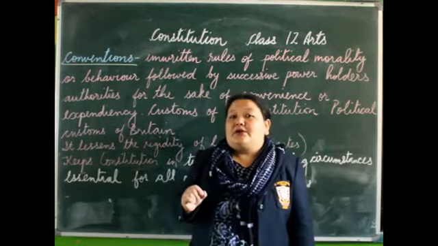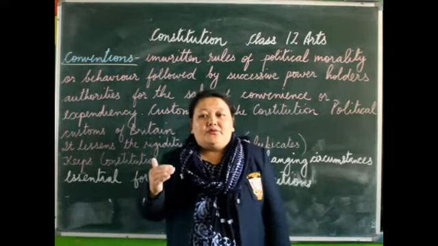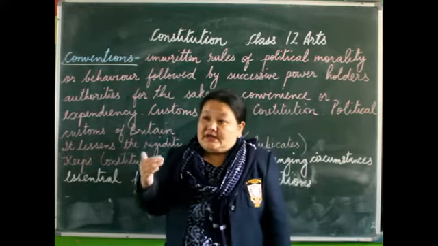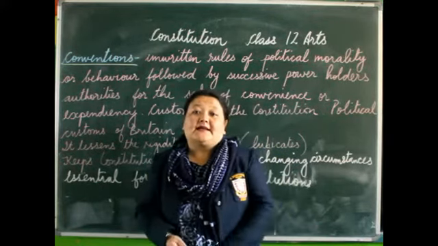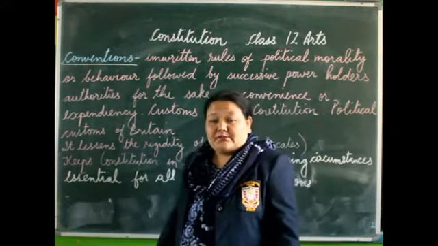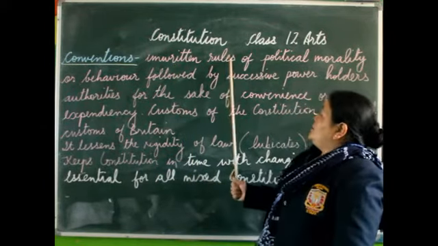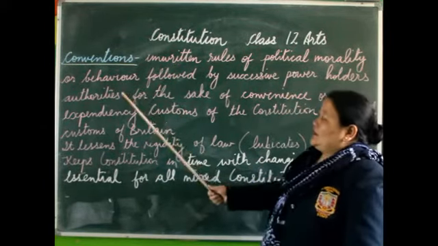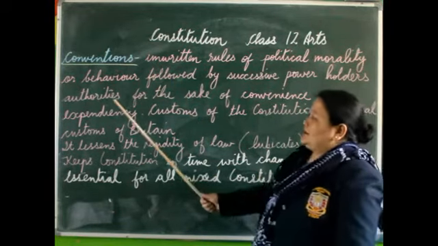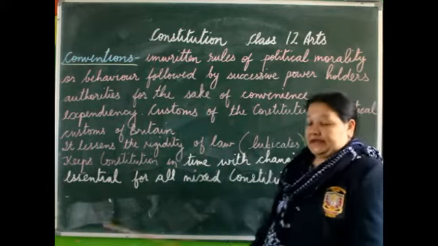In the same way in Constitution also you'll have to remember that other than the rules and regulations, there are many unwritten parts in it. So these unwritten parts are known as conventions. Now let's have a look at the meaning of conventions. What do you mean by conventions? So conventions are the unwritten rules of political morality or behavior followed by successive power holders or authorities for the sake of convenience or expediency.